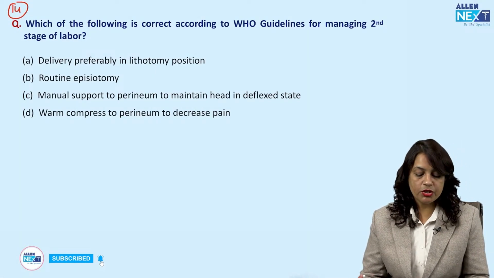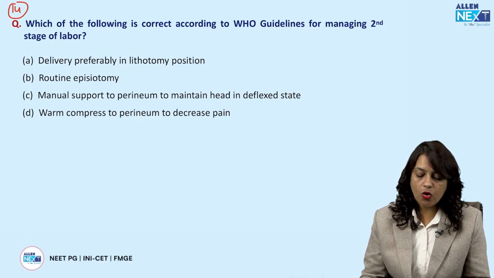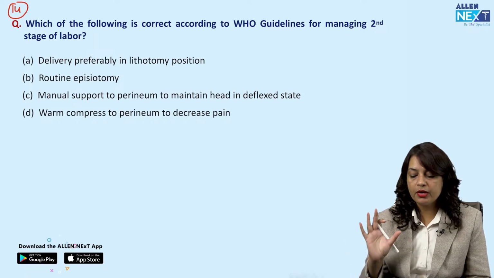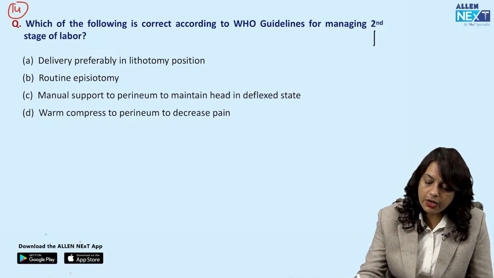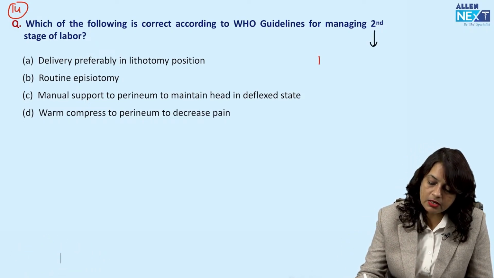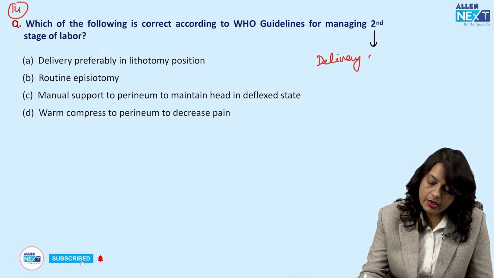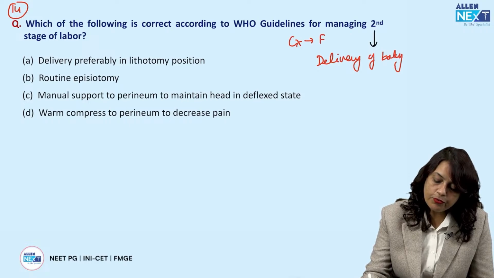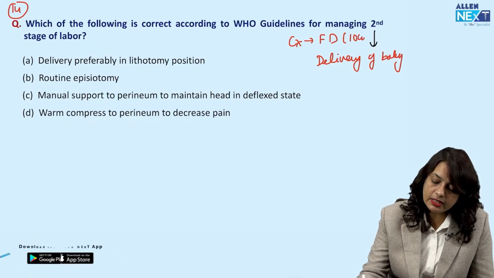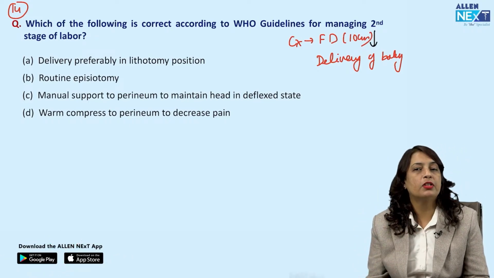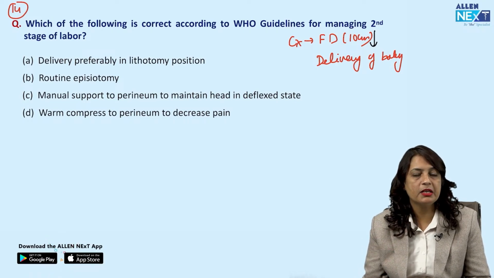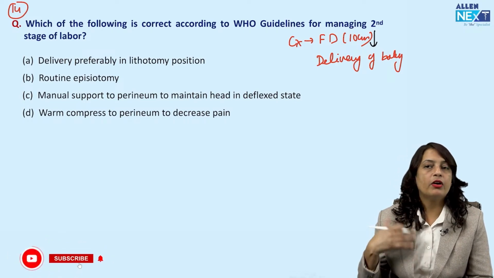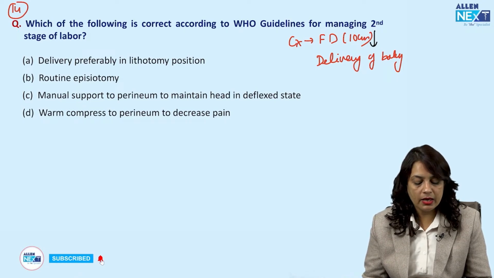Now, next question: which of the following is correct according to WHO guidelines for managing the second stage of labor? Second stage of labor, friends, means the delivery of the baby. The cervix has become fully dilated, that means 10 centimeters. Descent of the fetal head or the fetal presenting part has already taken place. Now, delivery of the baby has to be conducted.